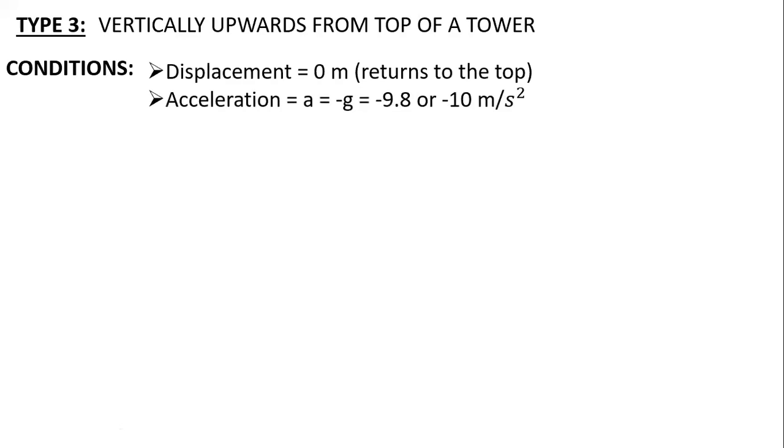Second, if I talk about the acceleration, with respect to the initial throw the acceleration will be negative because it is moving against gravity. So your a value will be minus g with respect to the initial throw. Always remember this phrase, with respect to the initial throw. Then the final velocity: when it reaches the maximum height, thrown from the top of a tower, the final velocity will be zero at the top.